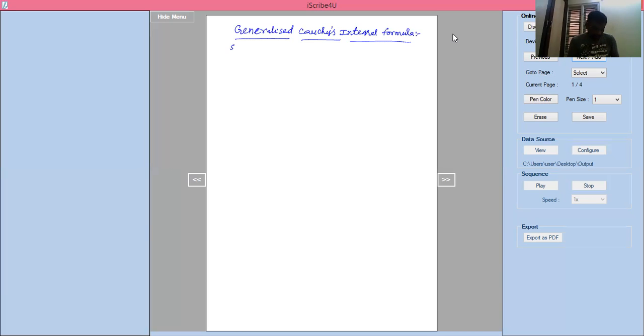Statement. The statement is: if f of z is analytic inside and on a simple closed curve C,